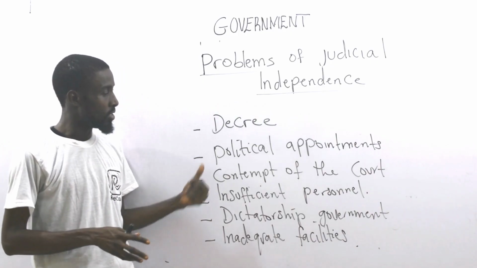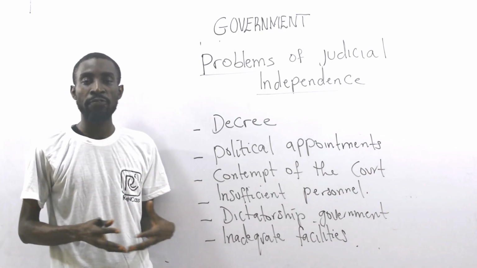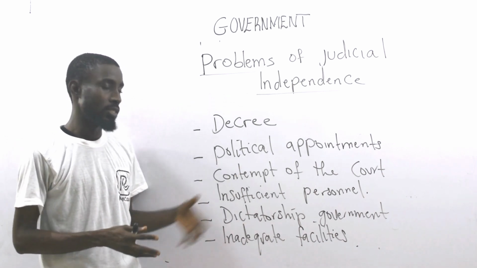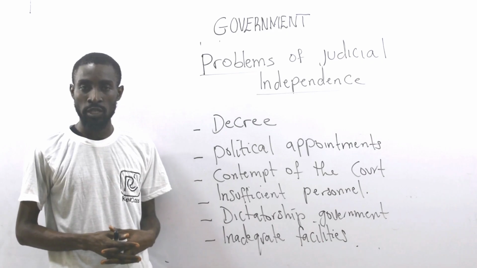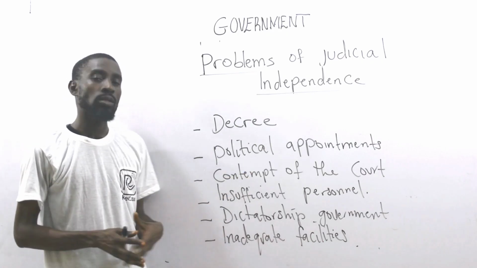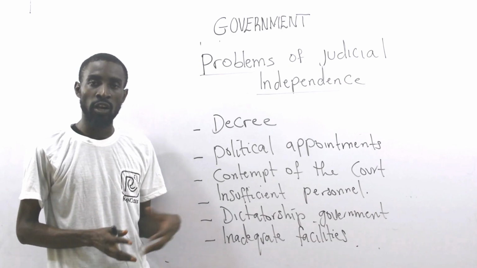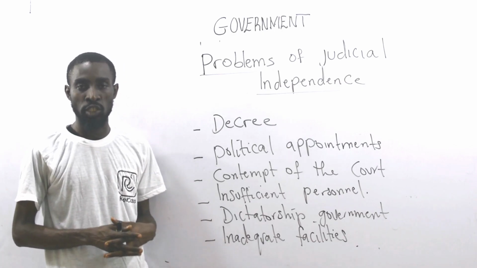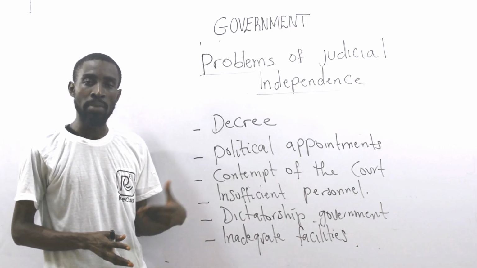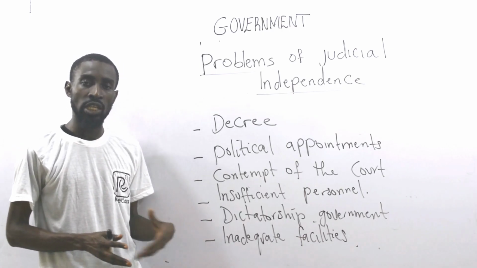One of those factors is decree. When you say decree, decree refers to the harsh laws made by the military. You don't expect a military dictatorship government to obey the laws of the courts. All right? If the court gives an order, a military government or militocracy can disobey that law, and that could be a factor that militates against judicial independence.